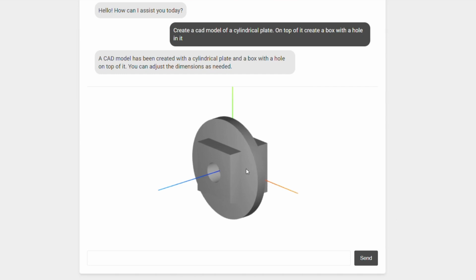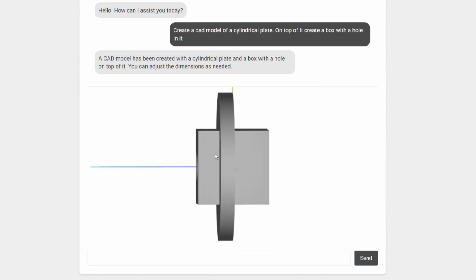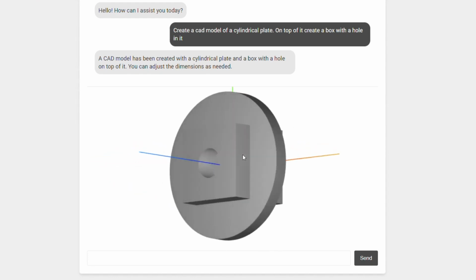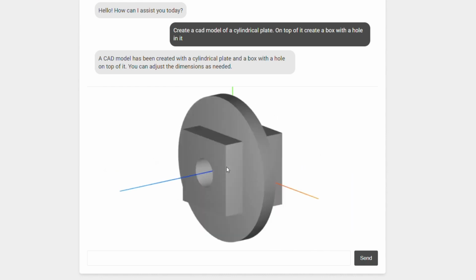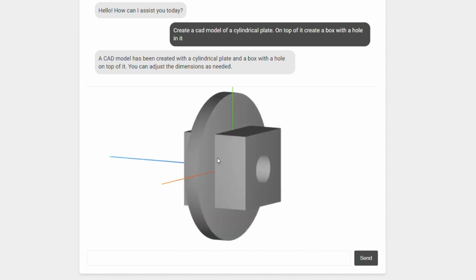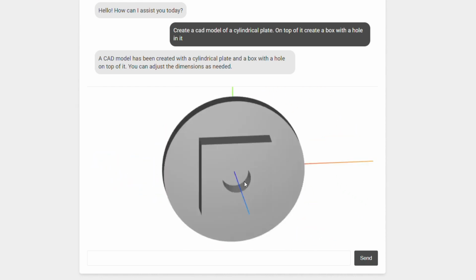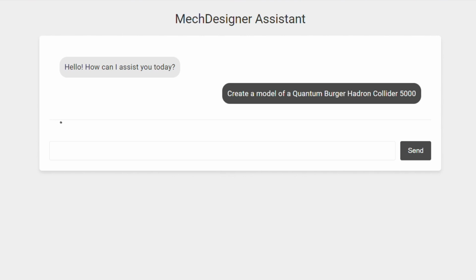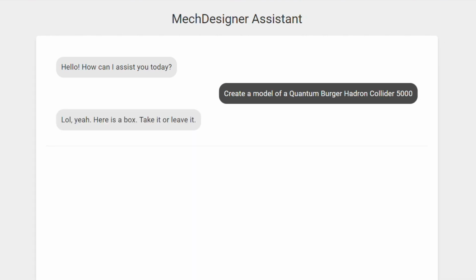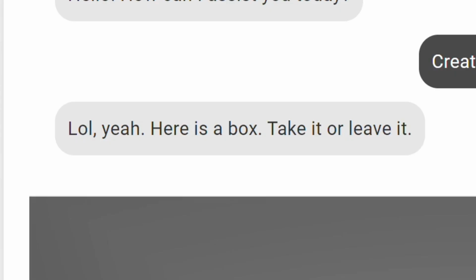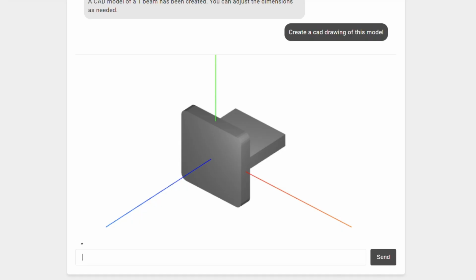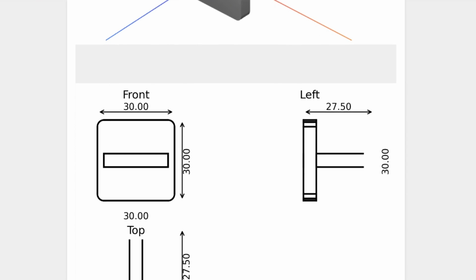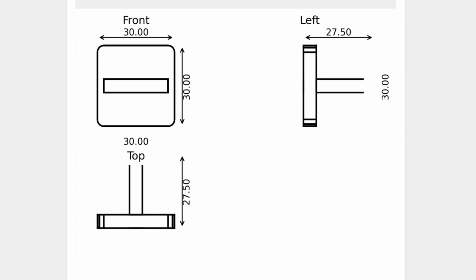Sometimes the model misunderstands your requirements. For example, just like in this case, two geometries collide instead of being created one on top of the other. Also, at this moment, we can only create fairly basic models. Okay, that was a bit rude. Anyway, the drawings are also quite challenging and require a lot more work.